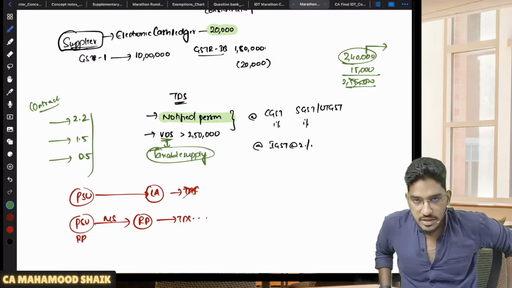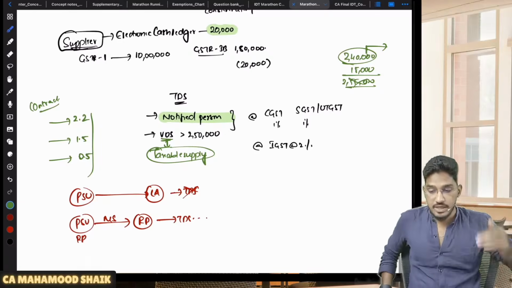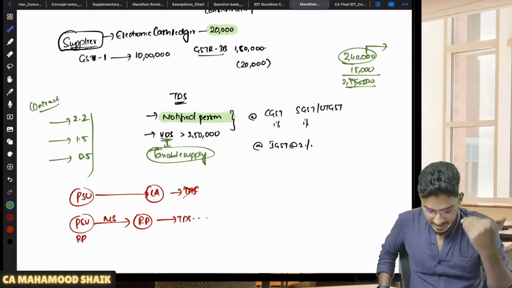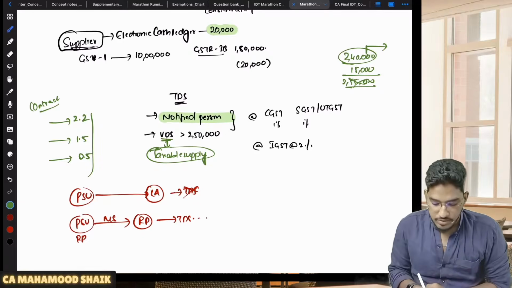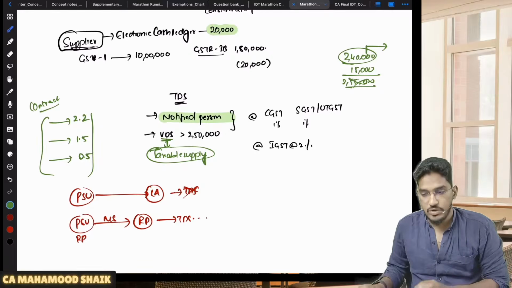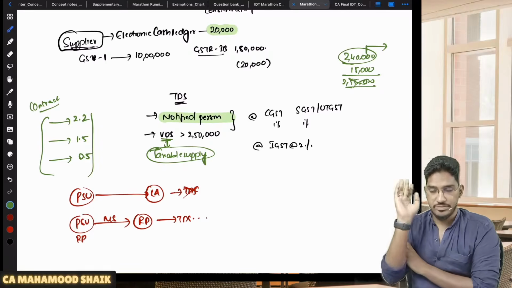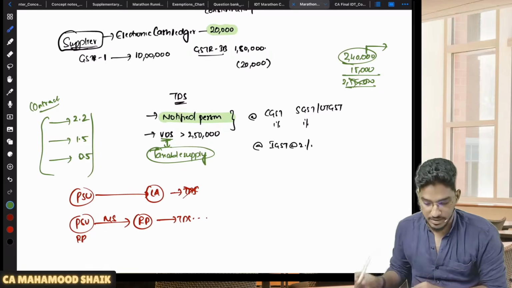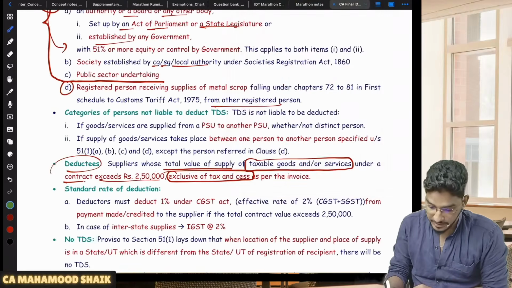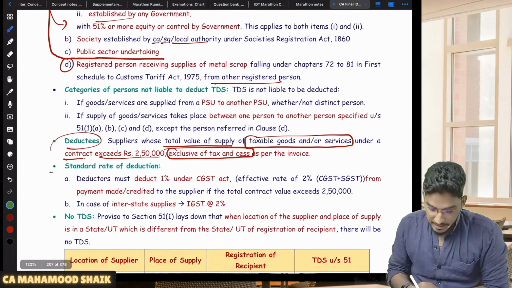Individually, the amount could be less than 2,50,000, but if the total value of taxable supply under a contract has exceeded 2,50,000, that is, all the invoices belong to one contract where the value of supply has exceeded 2,50,000 rupees, TDS will become applicable. Understood? Clear? Next.